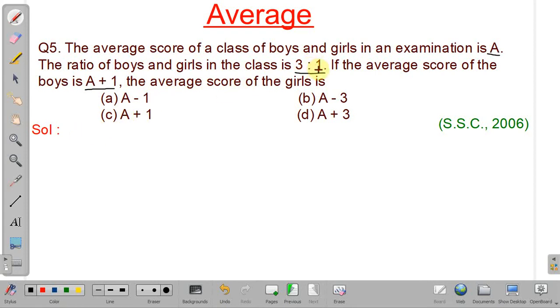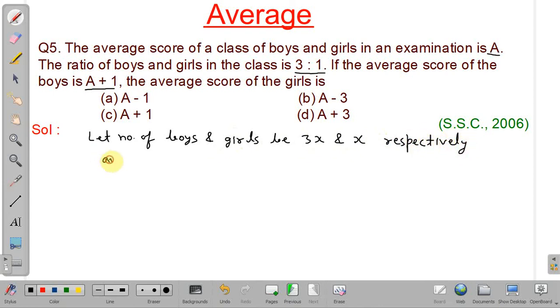As the ratio of the number of boys and girls is 3 is to 1, we can assume let the number of boys and girls be 3x and x respectively, and let the average score of girls be y. So we have to find the value of y.